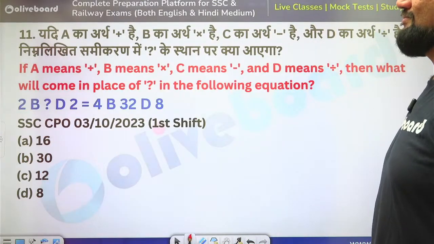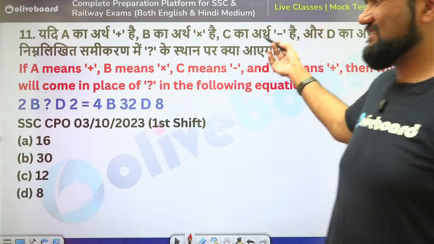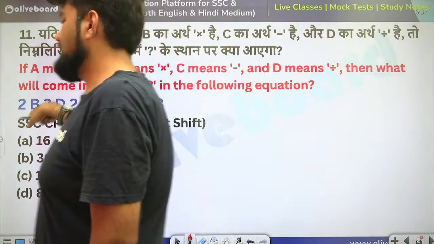Next. See, now this question is actually a coded based question, pretty easy question, but there's a slight variation here. They are now asking you to find the number in between.